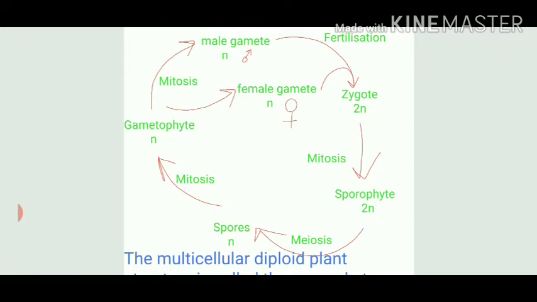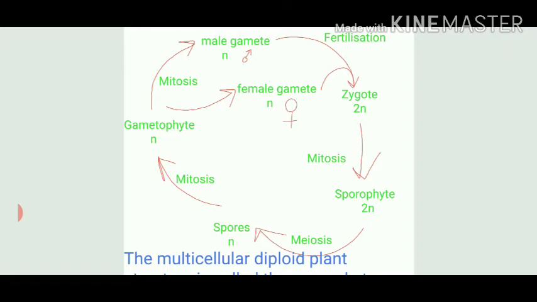Which kind of cell division is taking place when the gametes are being synthesized? This process of formation of gametes is also known as gametogenesis. And the process is which one? Mitosis. Why mitosis? Because gametes are always haploid, meaning n, and the gametophyte is also haploid. Now, both the gametes of opposite sex will fuse with each other and give rise to a zygote.